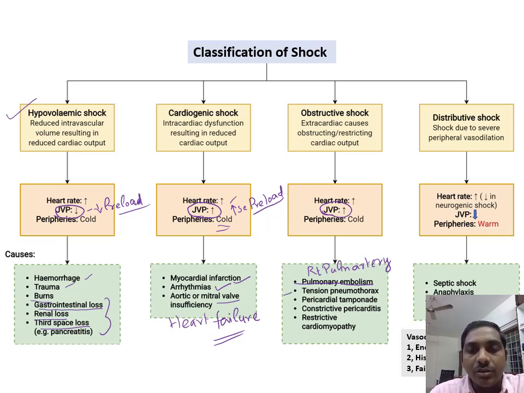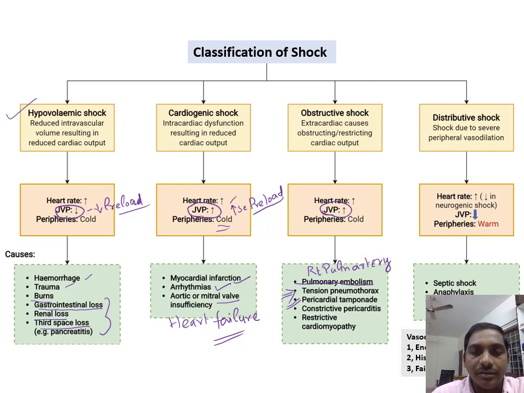Tension pneumothorax, there will be mediastinal shift. Tension pneumothorax is nothing but collection of air in the pleural cavity. The air progressively collects, thereby compressing the entire lung and shifting the mediastinum to the other side. In such cases, while shifting the mediastinum to the other side, the superior vena cava will be obstructed. So there will be reduced blood flow to the heart, right? And pericardial tamponade, as I described in the previous slide.